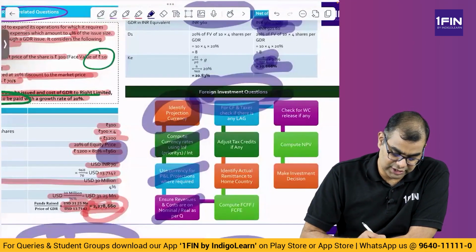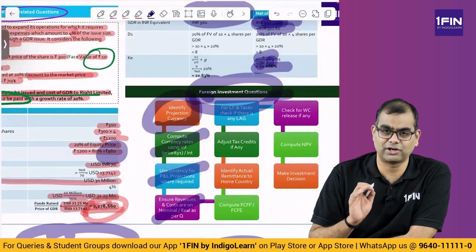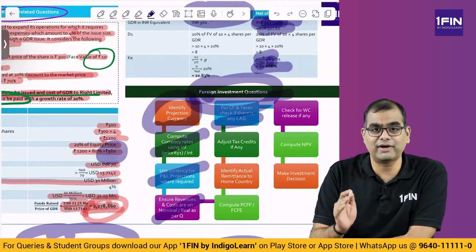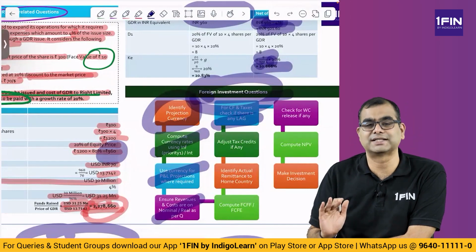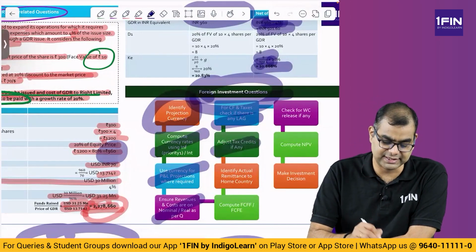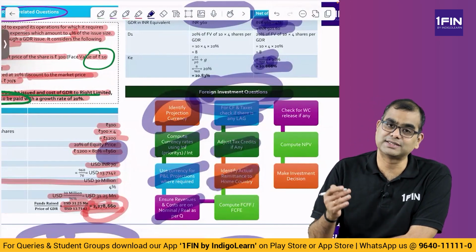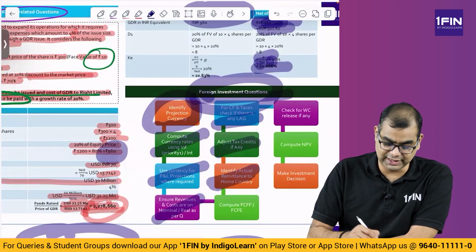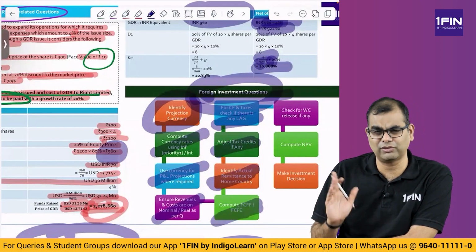Ensure revenues and costs are in real or nominal terms as per the question. Then check for taxes. Once you've identified those taxes, adjust for them. Once you've identified them, then adjust for tax credits. Then identify what is the actual remittance that is allowed to the home country, post-tax. And then compute FCFF or FCFE, depending on what is asked.